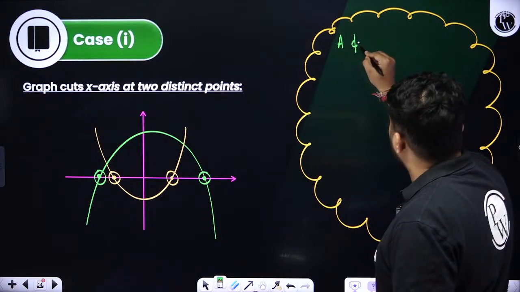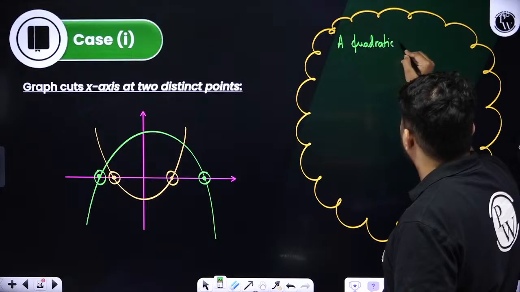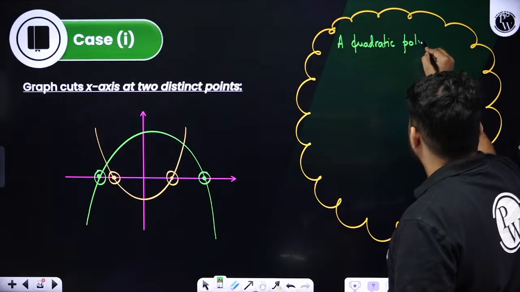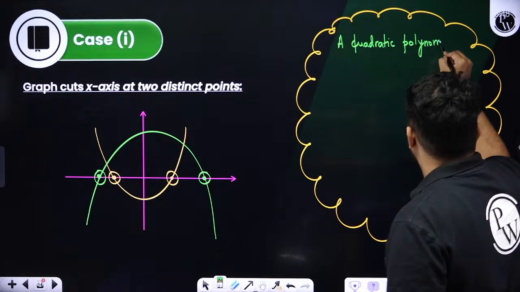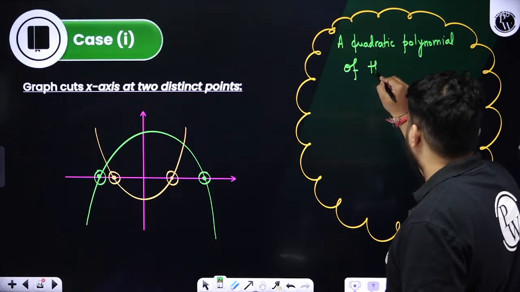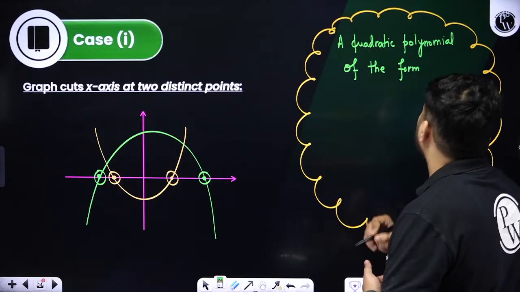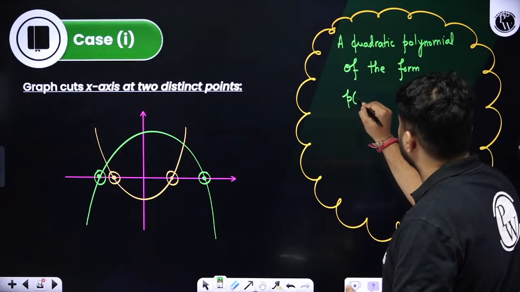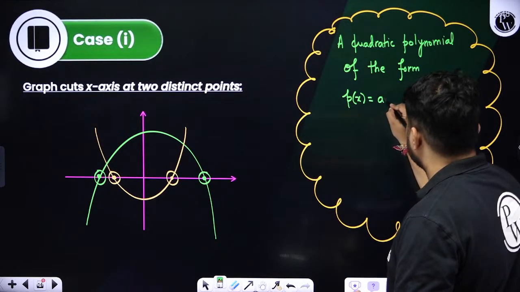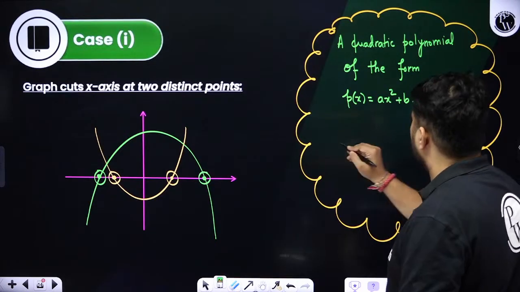A quadratic polynomial of the form p of x is equal to ax square plus bx plus c can have